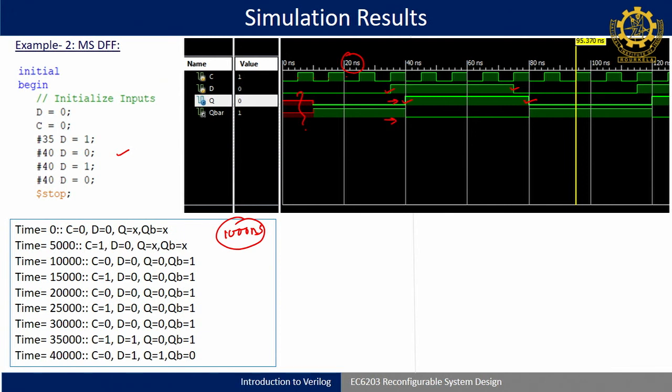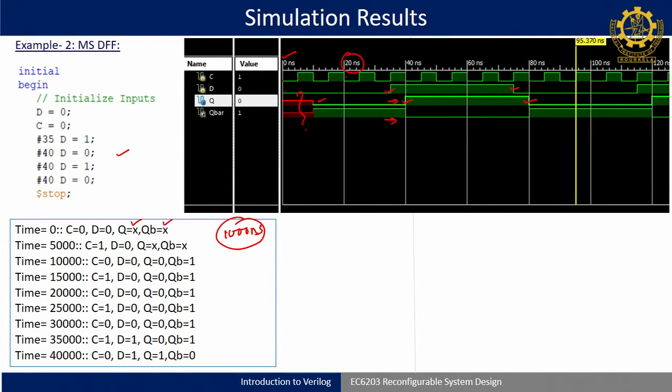Again in the console window, at 0 time units, C is 0, you can observe C is 0, D is 0, and these are undefined, XX. This XX comes because we have not initialized the values of Q and Q bar. Latches should start from an initialized value, either 0 or 1, but in the coding process, somewhere they achieve a value of 0, and till that period you will get an undefined state.